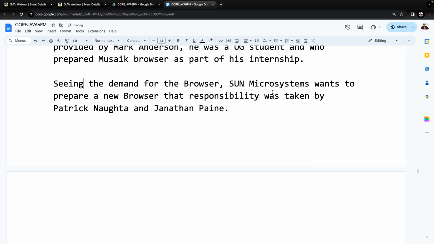By seeing the demand for browsers, Sun Microsystems wanted to prepare a new browser. That responsibility was taken by Patrick Naughton, James, and Jonathan Payne. They are the two members in the team. They took the responsibility of preparing that new browser. Right, sir? Then finally, what happened?